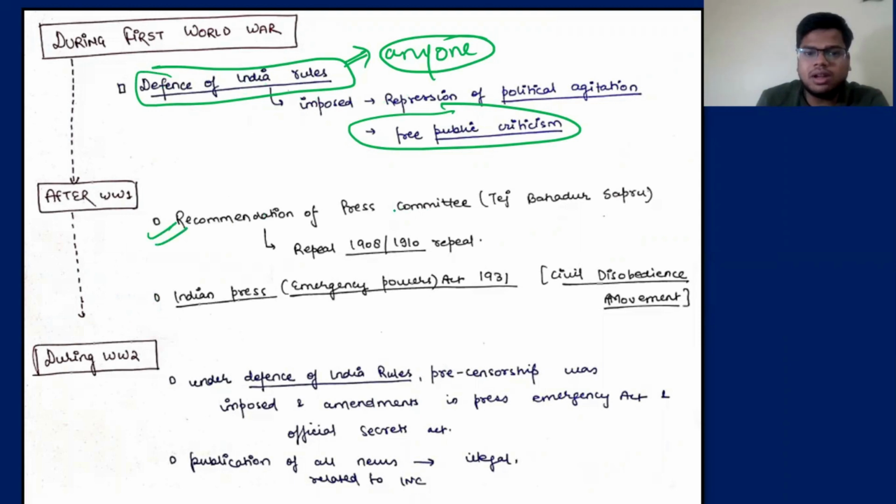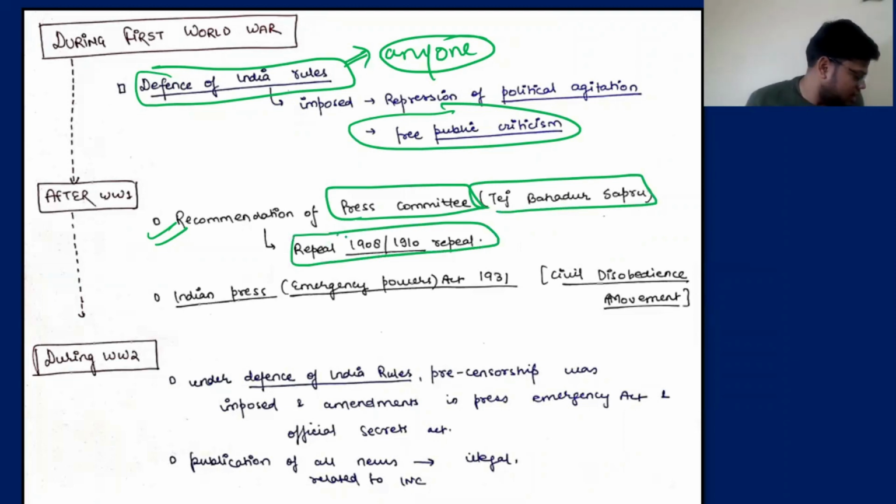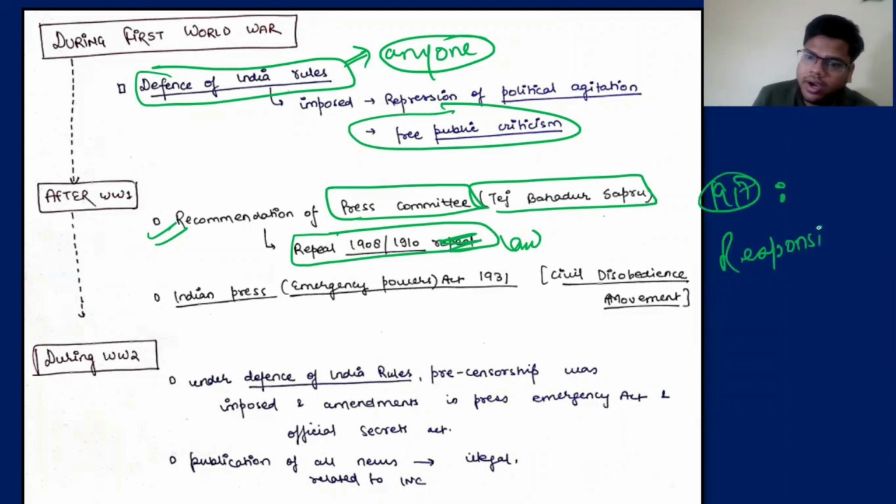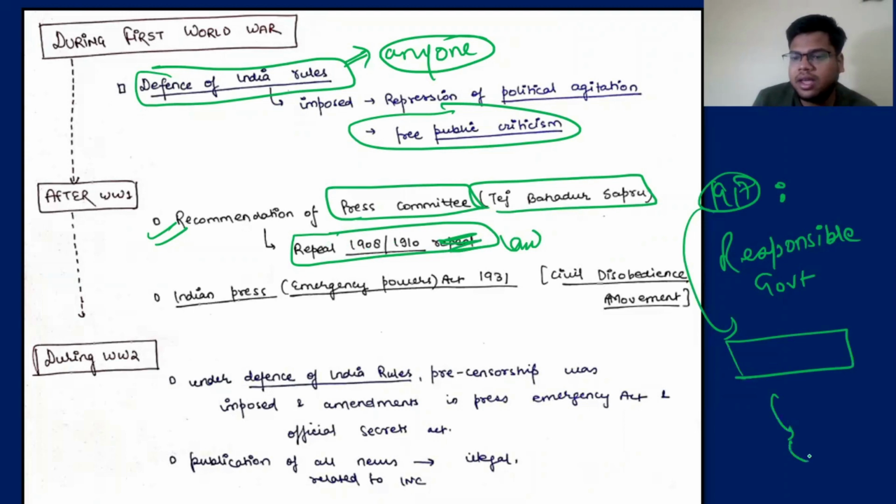After World War I, the recommendation of the Press Committee, led by Tej Bahadur Sapru, said to repeal the 1878 Act and the 1910 Act. So repeal these two previous laws that had become very draconian, because slowly you will see in 1917, the government said that we will provide a responsible government in India. So after that, the committee was set up and then they repealed these two acts.